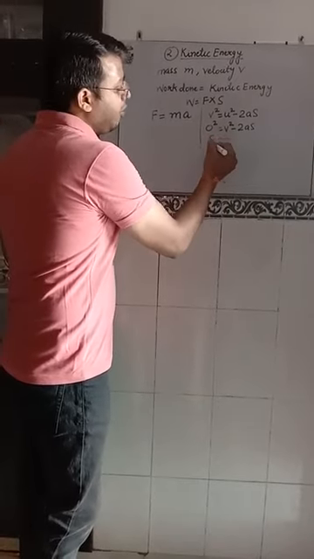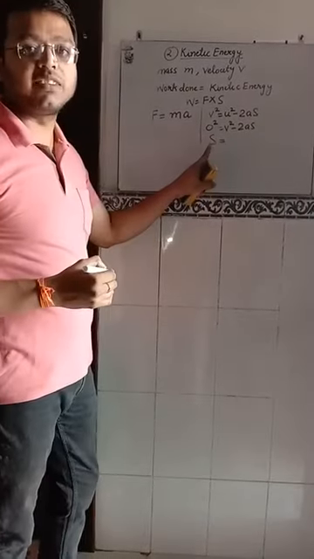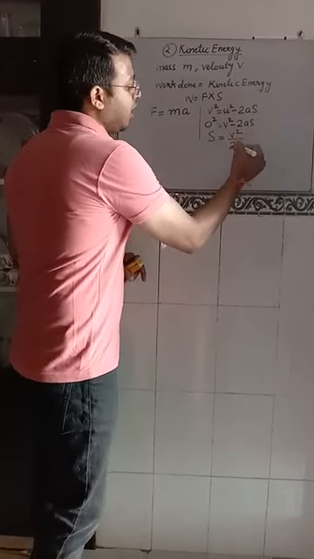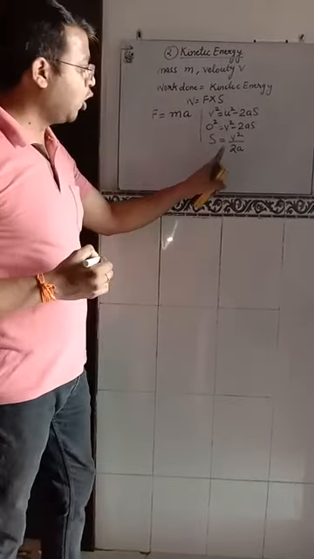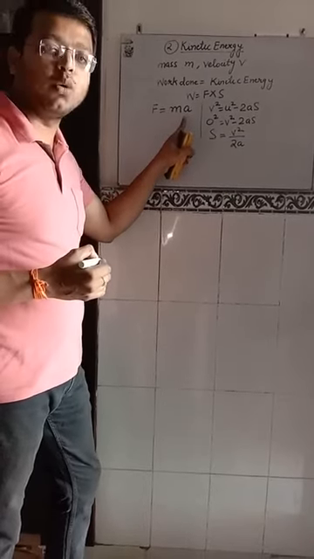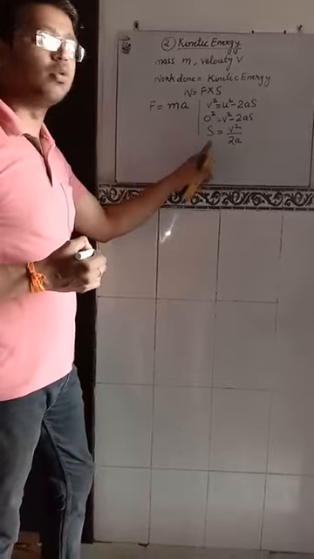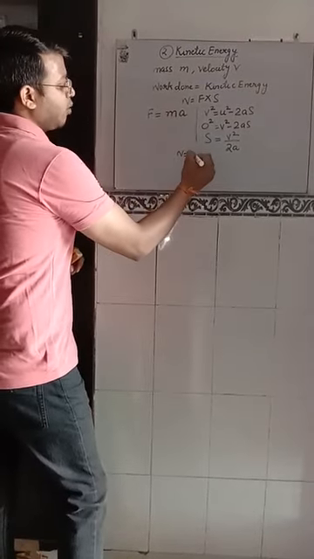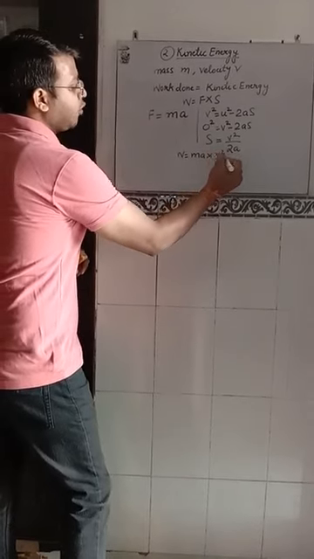So from here, when we make S the subject of this equation, the result is V square upon 2A. So the value of S will become V square upon 2A and the value of F will become M into A. Now place these two values in the above formula, W is equal to Fs. So W is equal to MA into V square upon 2A.